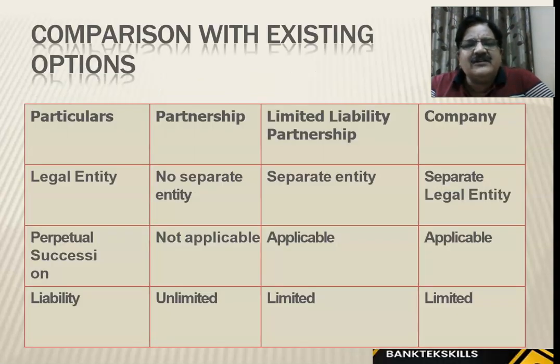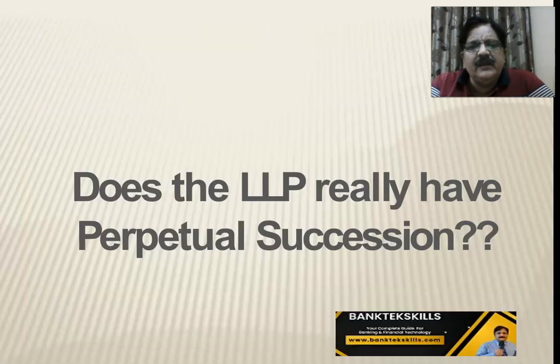So comparison with existing options, we have partnership in the first column, particulars, limited liability partnership and companies. Legal entity: partnership, no separate entity. LLP is a separate entity, company is a separate entity. Perpetual succession: partnership, it is not applicable. So when the partner dies, we have to close the account after freezing and getting the death certificate of the partner who has died. Perpetual succession is available in case of LLPs and companies. Liability: partnership unlimited. LLP, companies, it is limited. Does the LLP really have perpetual succession?